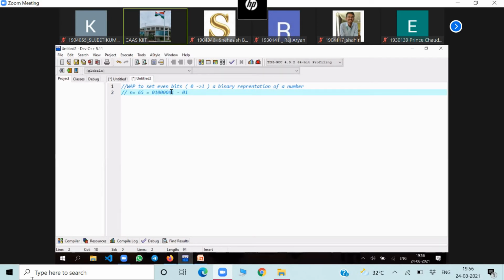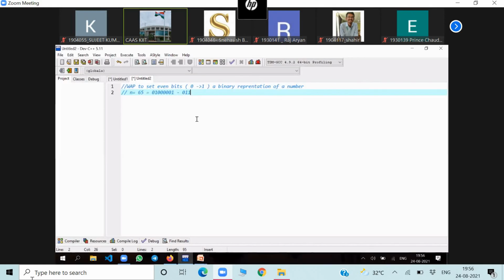So the first bit is considered the 0th bit. Then this is the second, then the fourth, and the sixth. That means I have to make 3 changes here.